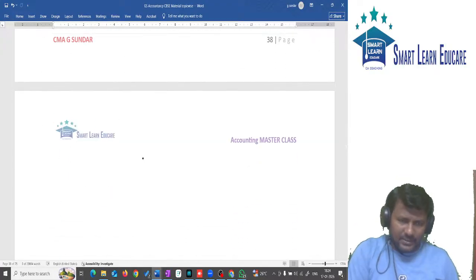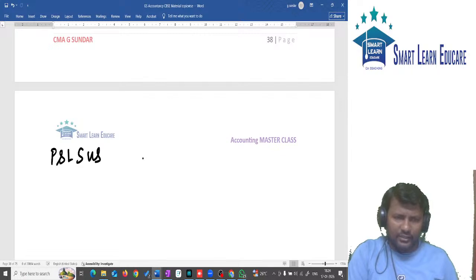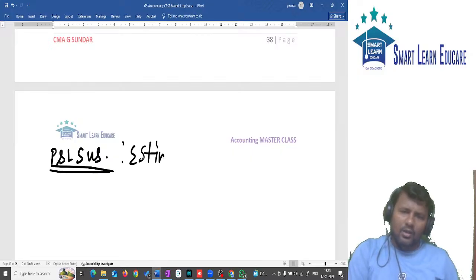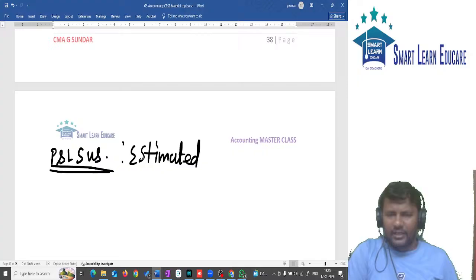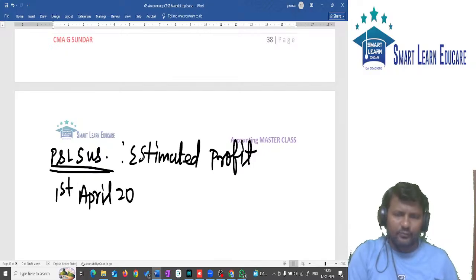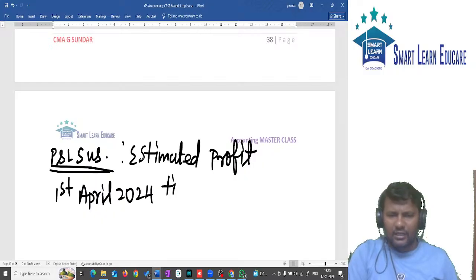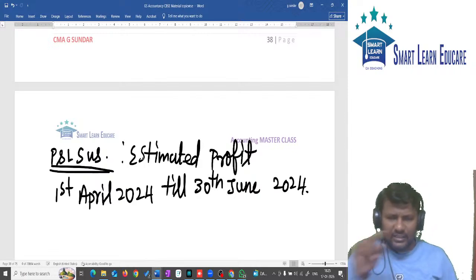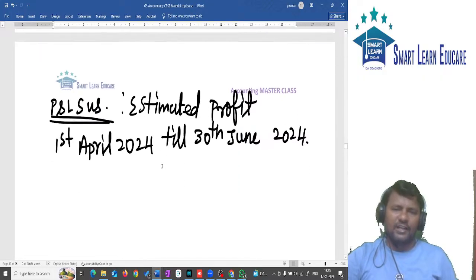What is P&L suspense? We are actually calculating the P&L suspense. How is this P&L suspense calculated? This is not an earned profit. This is an estimated profit. Estimated profit of what period? This is estimated profit from 1st April 2024 till 30th June 2024. In these 3 months only, we are estimating the profit.